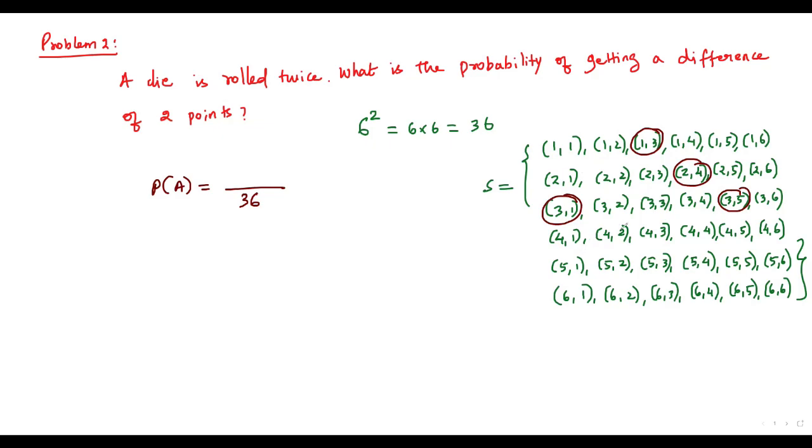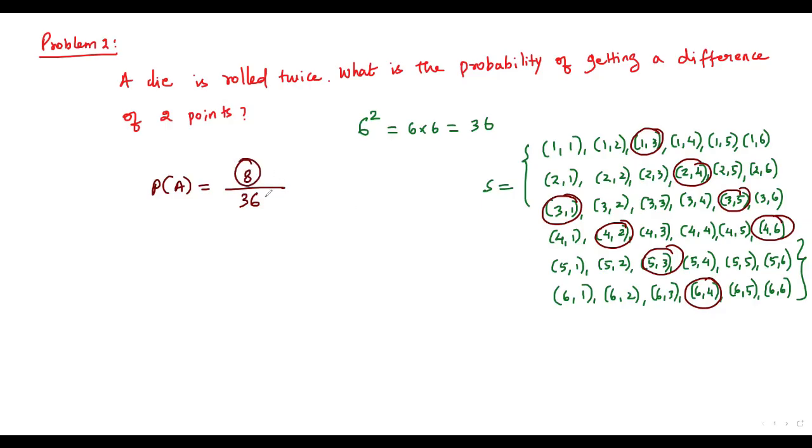In the fourth row, we get 4, 2 and also 4, 6. There are 2 outcomes. In the fifth row, we get 5, 3. So there is only one outcome where we get a difference of 2 points. In the last row, here we get 6, 4. Okay, now we have 8 outcomes where we get a difference of 2 points. We have to write 8 in the numerator.